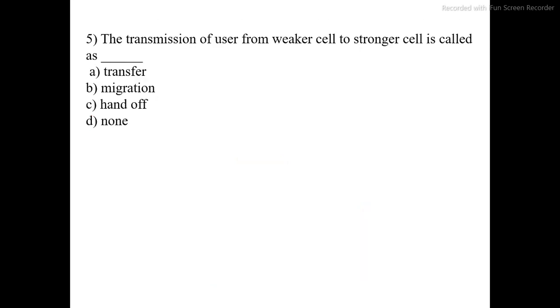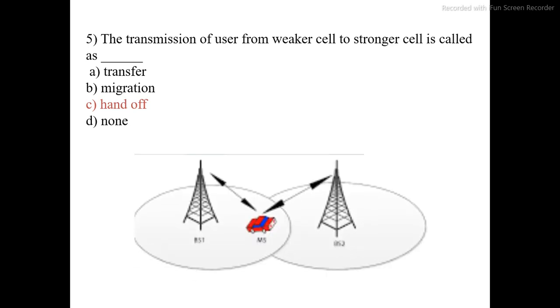The transmission of a user from a weaker cell to a stronger cell is called as dash dash. Option A transfer, option B migration, option C handoff, option D none. The correct option is C, handoff. The transmission of a user from a weaker cell to a stronger cell is called handoff. C is the correct option. Next question.